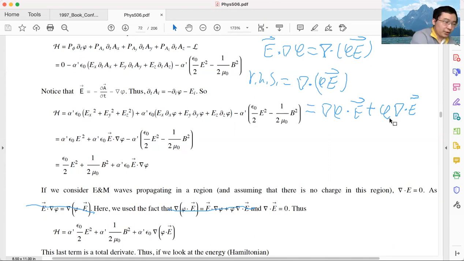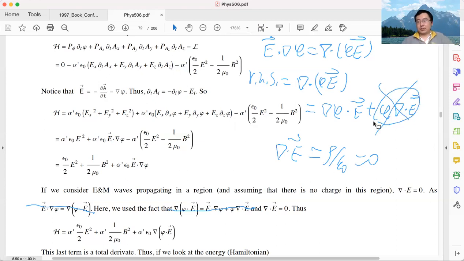As I mentioned earlier, because I assume there is no charge density in my space, this term equals 0. The divergence of E is charge density, which equals 0. That's Gauss law. Because there's no charge in my space, this is 0. If this is 0, the second term disappears. If the second term disappears, we proved that the right-hand side equals the left-hand side. So this equation does not hold generically, but it does hold when there is no charge in my space. So if there's no charge in my space, I can rewrite this term into this formula.